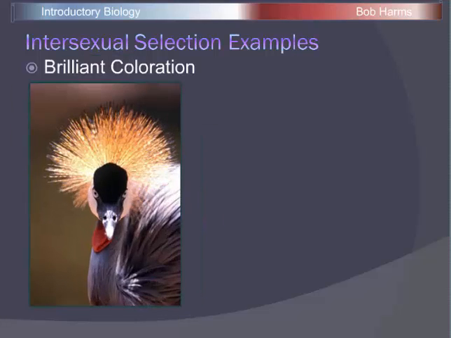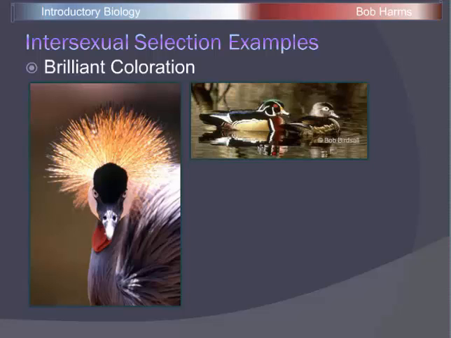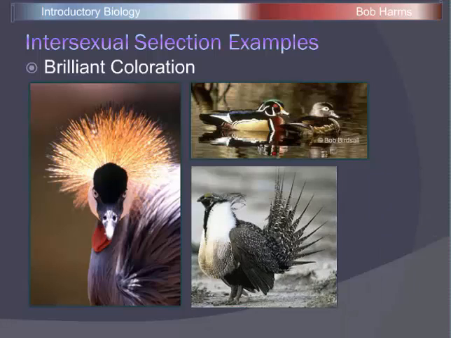We think of something like a peacock, for example, and its bright coloration patterns. Again, we look at waterfowl like ducks. It's the male there on the left that's brightly colored versus the camouflage female. Something like this prairie chicken, we see the same thing. These really dramatic sort of coloration patterns, and males exhibit those. The more extreme their trait, the better their chance of mating.